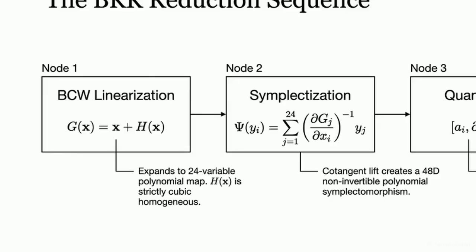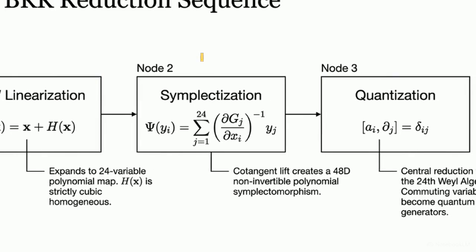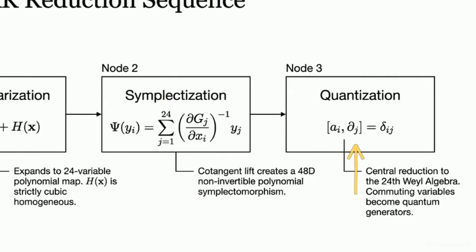The BKK sequence linearizes the Alpöge map into 24 variables, preserving the 3-to-1 collision. Node 2's symplectic lift pairs them with dual coordinates via the inverse Jacobian, creating 48 dimensions. Finally, quantization replaces coordinates with non-commuting generators of the 24th Weyl algebra.